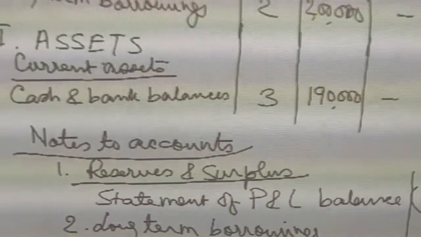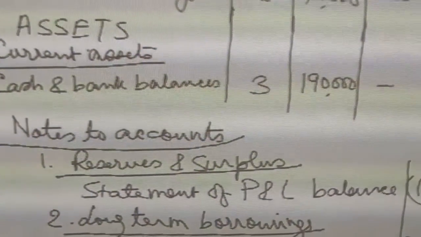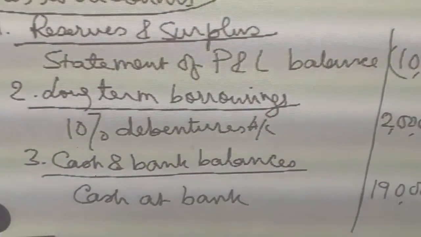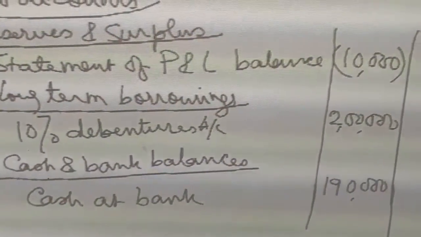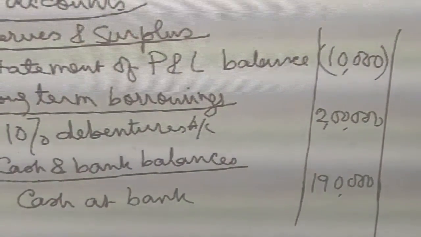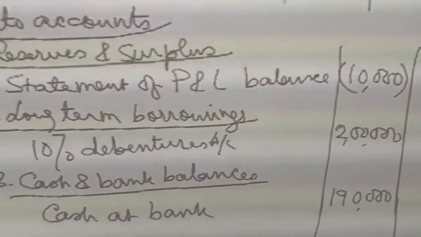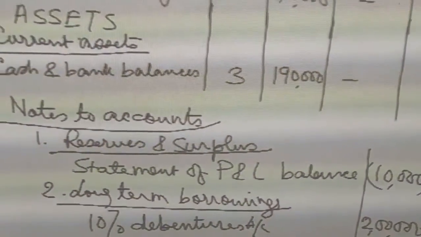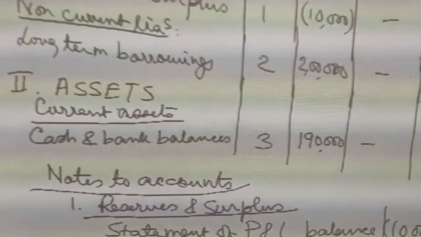And note number 3 was cash and bank balances. So note number 3, cash and bank balance is cash at bank 1,90,000. If you add all the bank accounts, it will come to 1,90,000. So this is how the debentures account and the bank account is shown in the balance sheet.